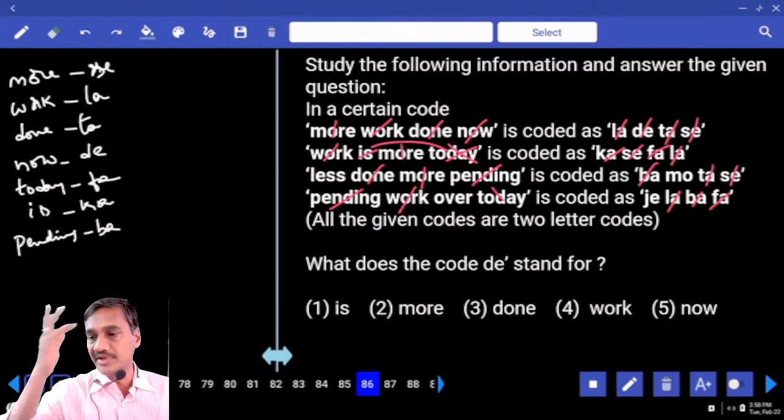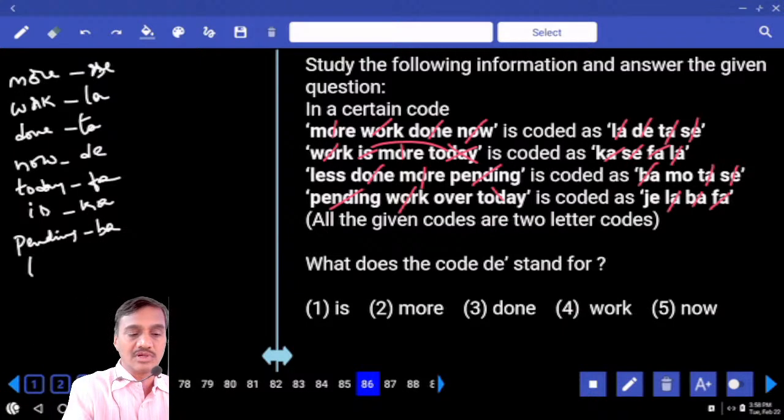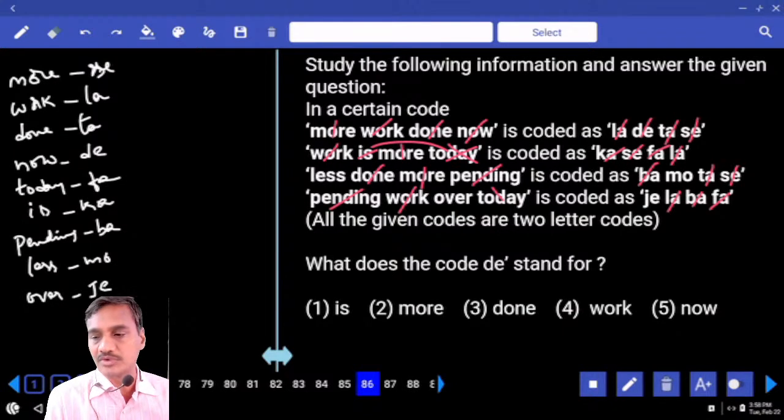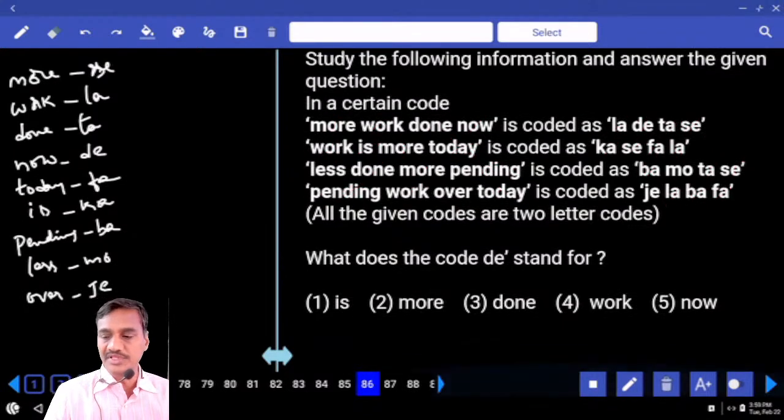And if the code for pending is BA, then the word less, what is its code? MO. And in the last one, over, and the code for this over is JE. Now these are the words and their corresponding codes. Then what does the code DE stand for? Now DE stands for now, that is choice 5.